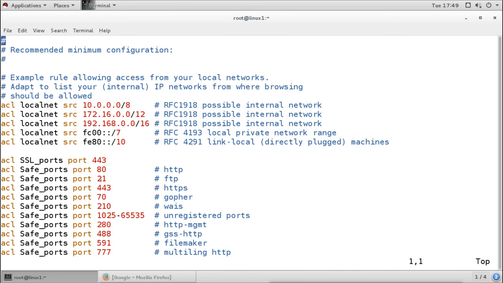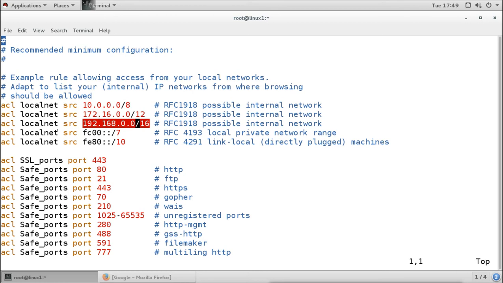Now, what lists are configured here by default? First, the name localnet is configured. In localnet, the private IP address ranges are defined. If you see, this is for class A, this is for class B, this is for class C, and these are defined in RFC 1918 as the private addresses.